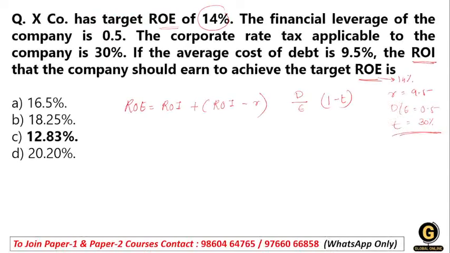So ROE, return on equity, is equal to ROI plus (ROI minus R) multiplied by debt equity, multiplied by (1 minus tax). I'm just writing the formula here.